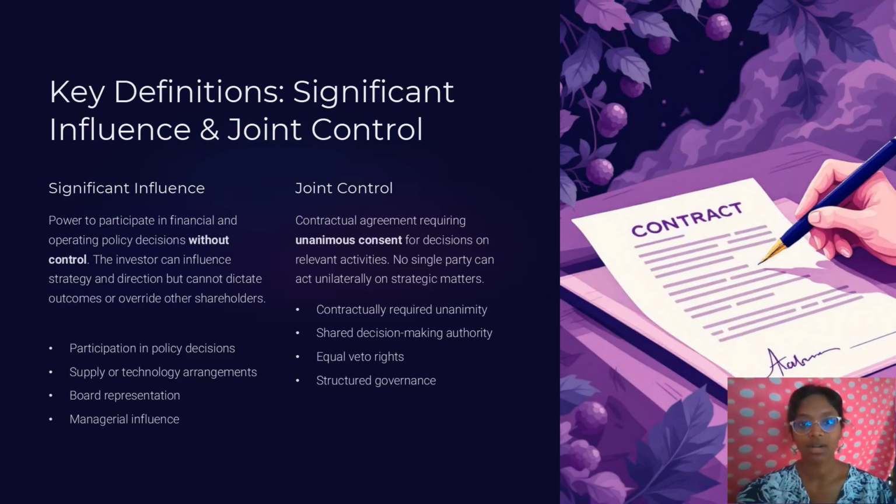Next is joint control. Joint control means that no one party can make important decisions alone. They have to agree on everything big and share the power equally. It guarantees that all partners have an equal voice and equal power over the venture. They have shared decision making authority, equal veto rights, and structured governance.